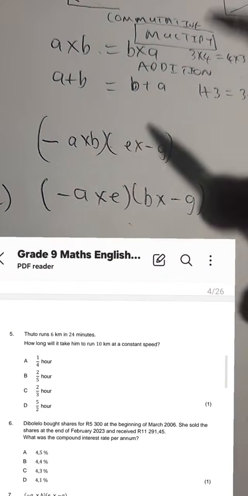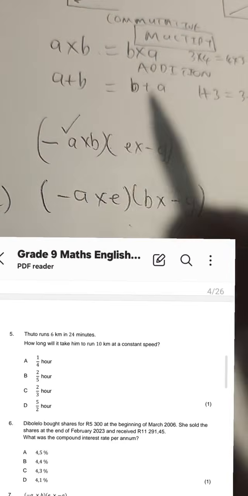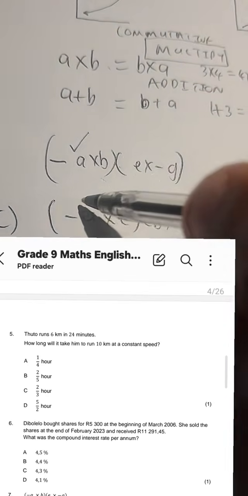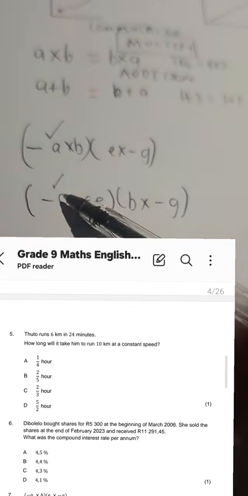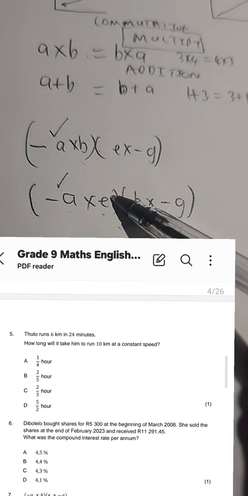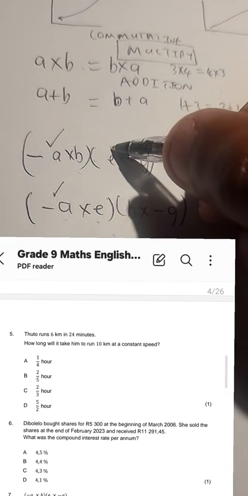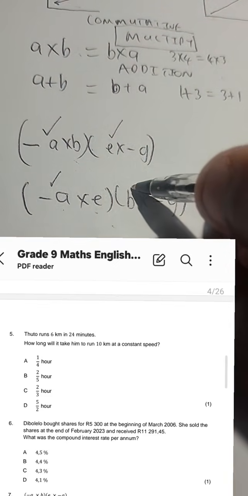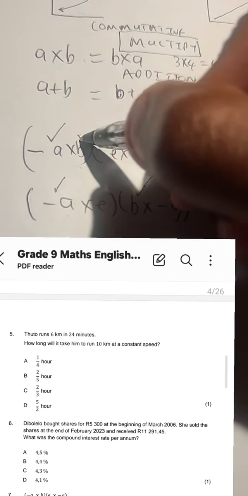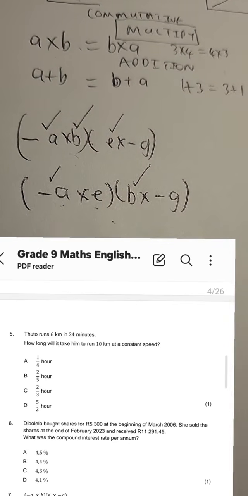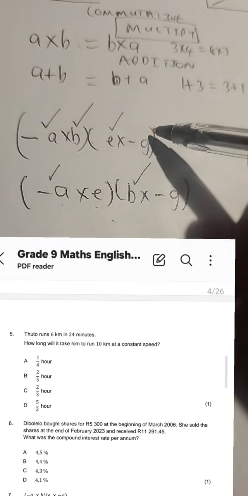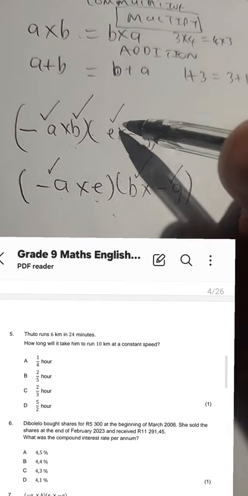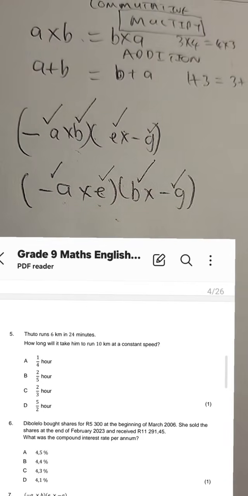Isn't this the same thing as that? This negative A is still negative here as well. Here it's multiplied with a positive E, but it would be the same thing because there's an E there that is also positive. This B is positive, just like B here is positive. Then this G is negative, this G is also negative. And remember, this E and this E are also positive.